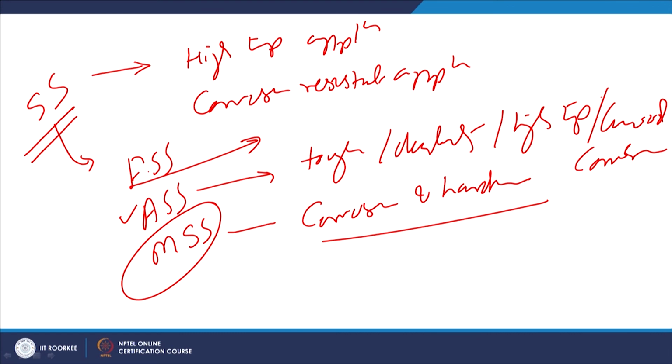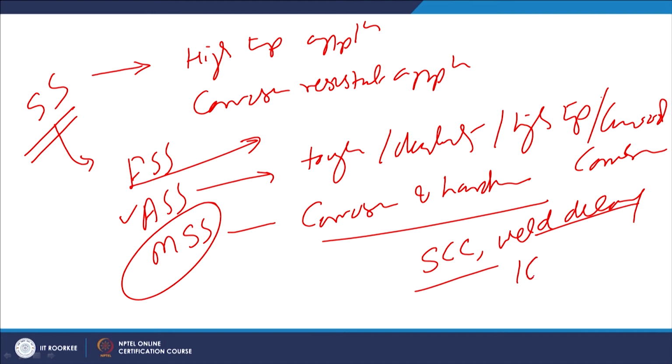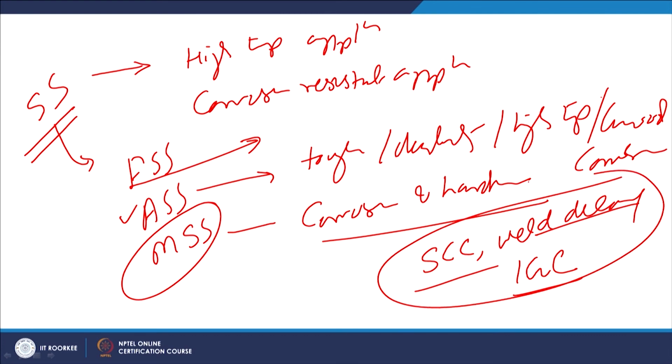And if it is not selected properly, then it can lead to various issues like stress corrosion cracking. In case of stainless steel, if the metal is not properly processed, it can lead to weld decay. This is another corrosion problem, or intergranular corrosion. So, these are the issues which are observed and which also frequently lead to failure if the material is not processed properly. So, we may be applying these metal systems judiciously in order to see that these kinds of issues do not arise.